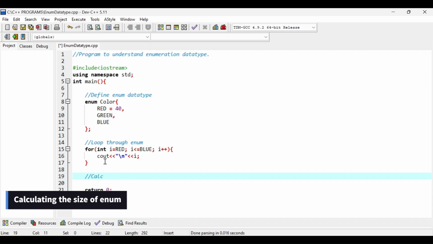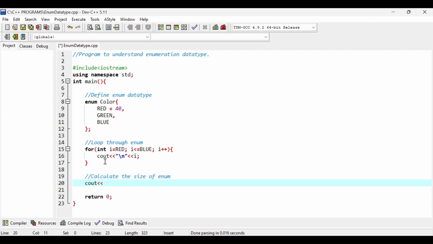Lastly, I want to show you how to calculate the size of enum. So here I am going to print one statement \n, size of my enum is equal to, and then I am going to use sizeof operator. So I will type sizeof as one word and then round brackets, and inside these brackets I am going to pass the name of my enum, which is color, and then semicolon.